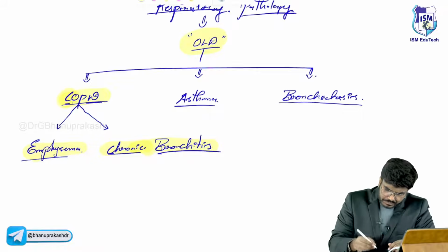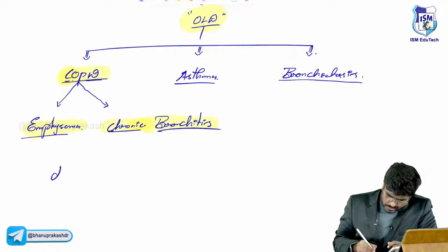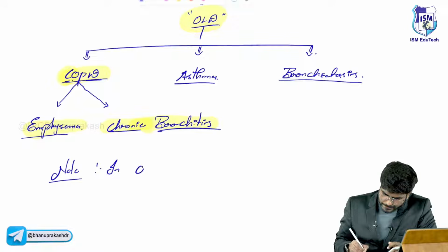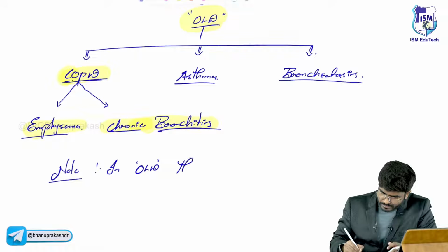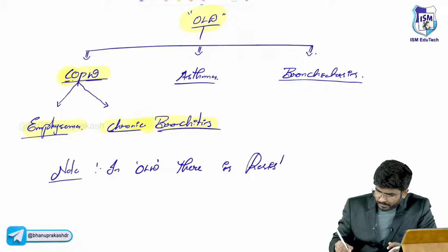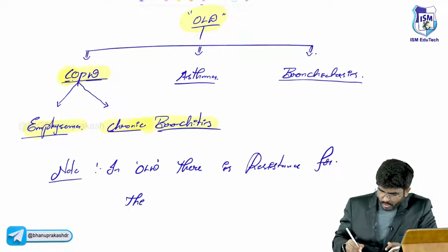Let me write here, note: in obstructive lung diseases, there is resistance for the flow of air.